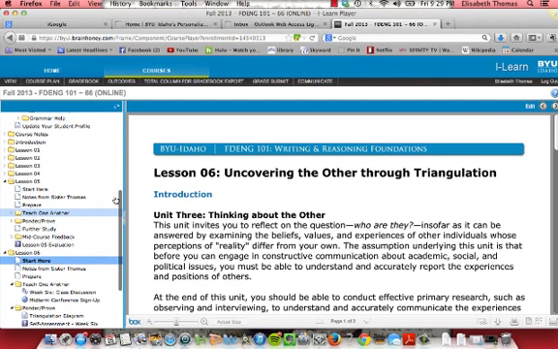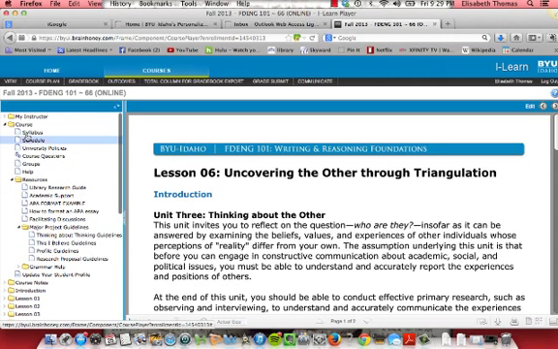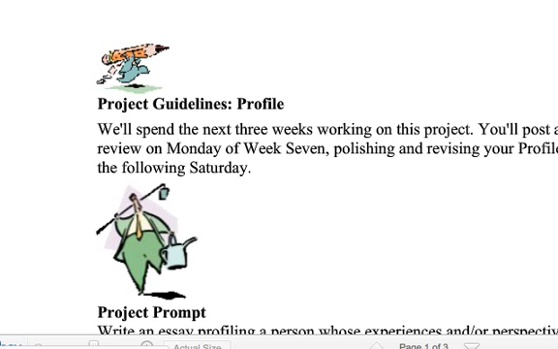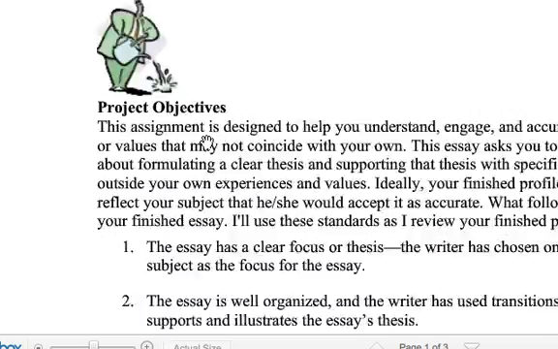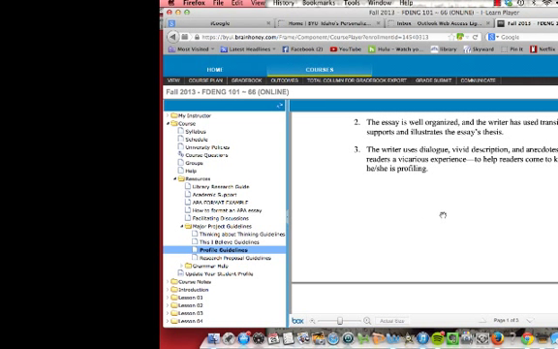Now you can go back to lesson 5 to find those, but I always like to go here to find those project guidelines. If you go to course, resources, major project guidelines, and then here you'll see profile guidelines. This document will tell you exactly what is expected of you, what I will be grading, which I mentioned about focusing on a unique aspect. It talks about how you should use details and description and dialogue or anecdotes from the person's life that you learned as you interviewed them.